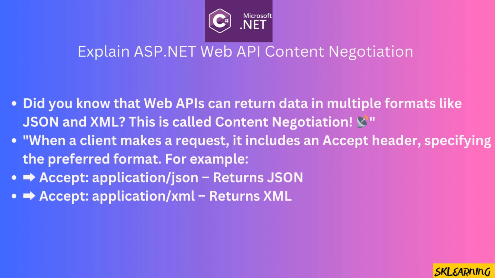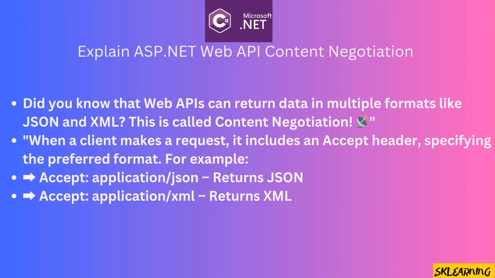In this video, we'll learn about ASP.NET Web API content negotiation. Did you know that web APIs can return data in multiple formats like JSON and XML? This is called content negotiation. When a client makes a request, it includes an accept header specifying the preferred format.